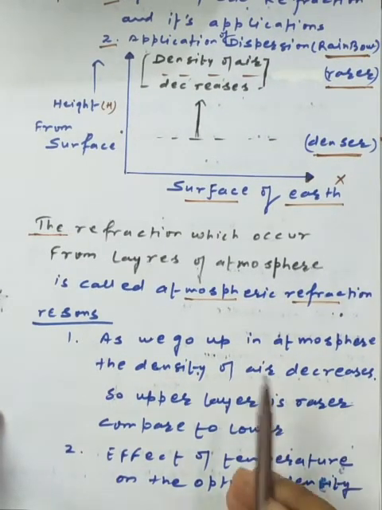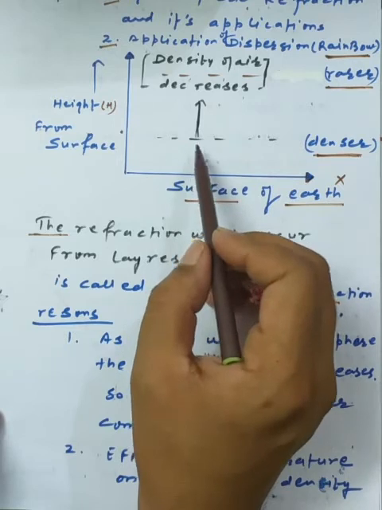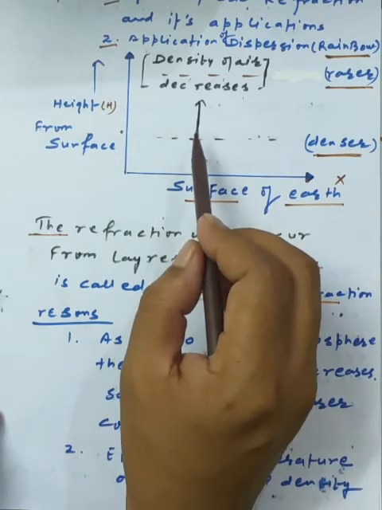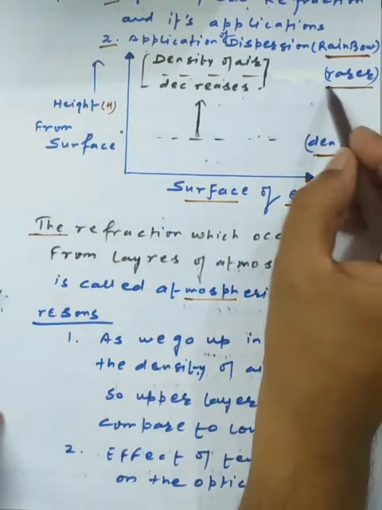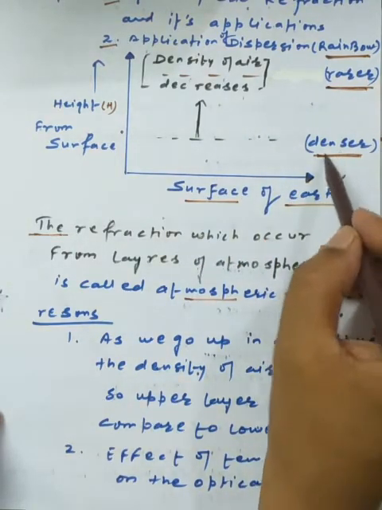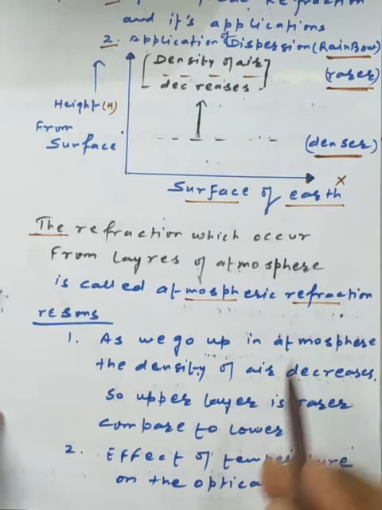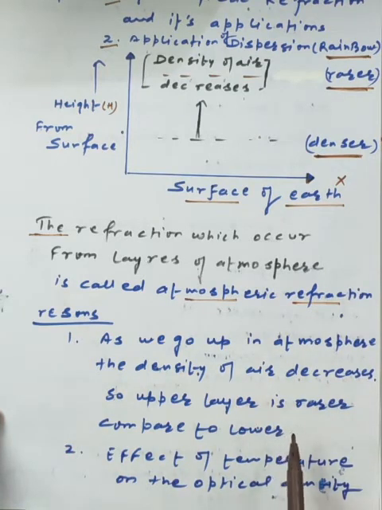So the first reason: as we move up in the atmosphere, the density of the air decreases, so the rarer medium is available, and in the lower part of the atmosphere the quite heavy gases make the denser medium. And we easily know the phenomenon of refraction: as the ray comes from rarer to denser, it bends towards the normal.